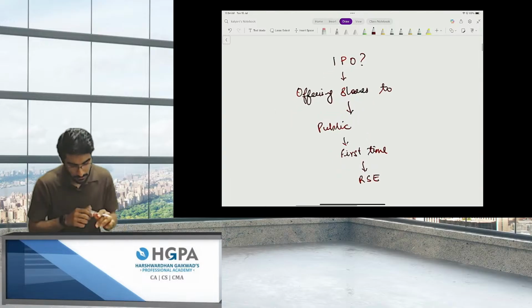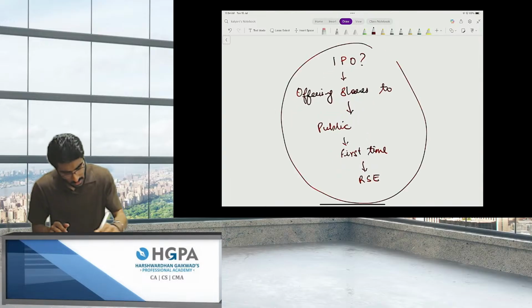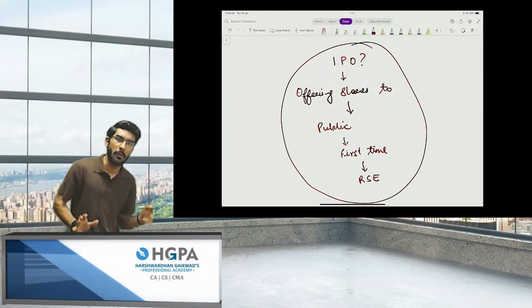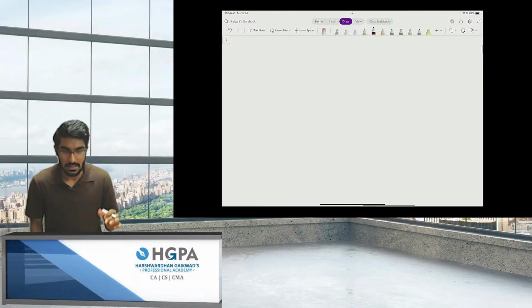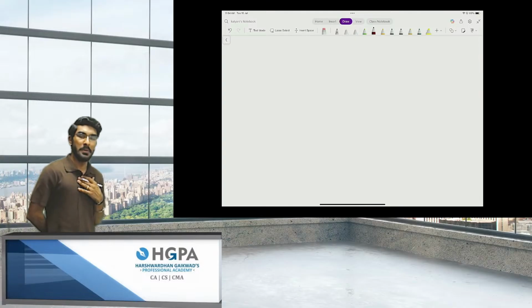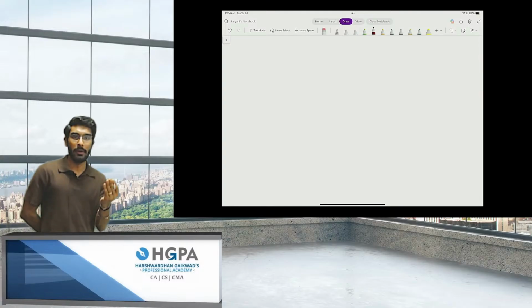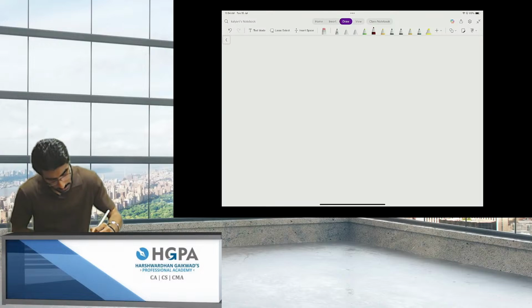Offering shares to the public for the first time on a recognized stock exchange. Now, why does a company go for an IPO? Let's understand. Let's say I am into a business of delivering food. Right now, I have got 10 vehicles.